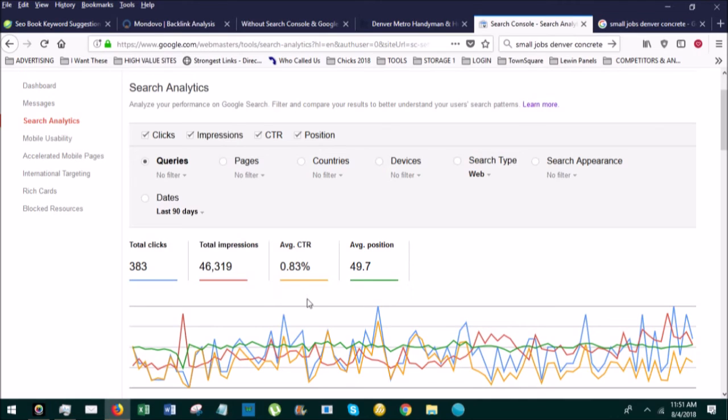I can tell you that I was ranking better on Nextdoor, and that was actually easier to get a business going by using their service. That actually it's still free to this day. And so here we go. Let's look at the data from the last 90 days. And so 46,000 impressions and just under 400 clicks that drove more than enough business. Like I was saying, turning down 3 to 5 calls a day, and again, a lot of telemarketers too. So I must get 6 or 10 calls every day that are related to the advertising that I'm doing. Okay, I'd love to get rid of all those spam telemarketers.